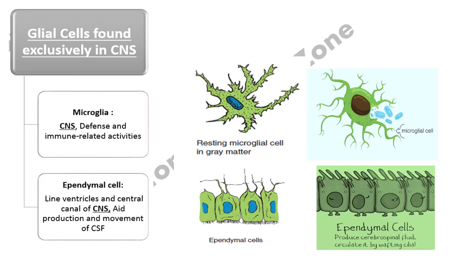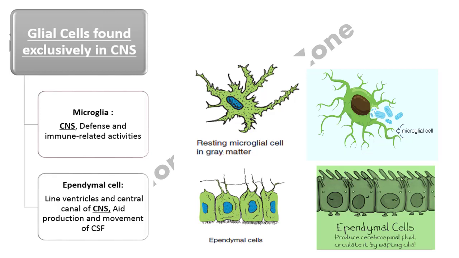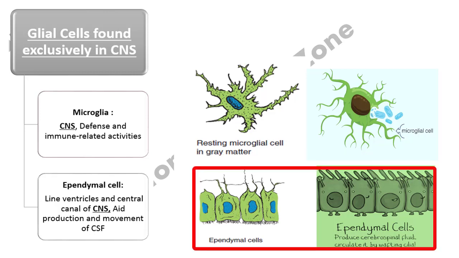The microglia are basically the phagocytic cells of the central nervous system. They engulf and digest cellular debris, or the dead neurons, we can say. So the microglia contribute to tissue repair. They also contribute towards immune response regulation. The ependymal cells line the ventricular system of the CNS. In the CNS, you will see later on there are ventricles located. These are the cavities of the brain. They produce the cerebrospinal fluid, a clear fluid whose function is to cushion the brain and the spinal cord. So ependymal cells line these ventricles, which are the cavities of your brain.